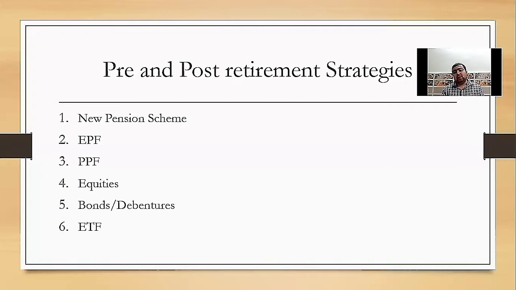Next point, equity. Equity shares are one of the best financial instruments and provide good returns for the long term, at least 10 years and more. However, that does not mean you should hold the shares even if they are not performing well. Review the mutual funds and stocks every year. Equity mutual funds give us the option of a systematic investment plan, and equity related products are tax free after 1 year of investment. Next point, bonds and debenture.